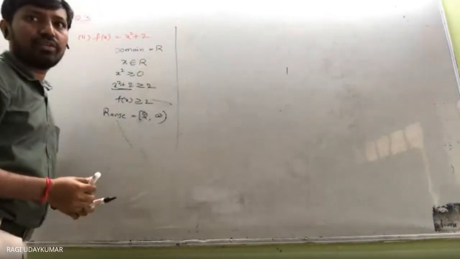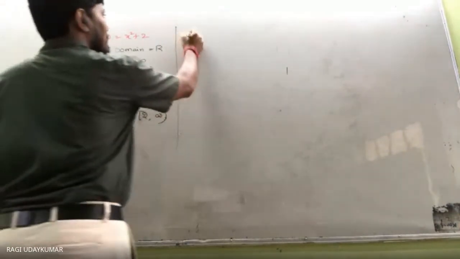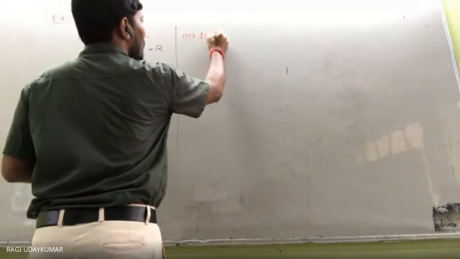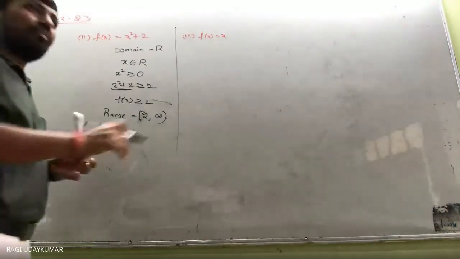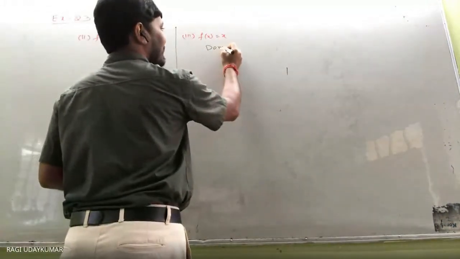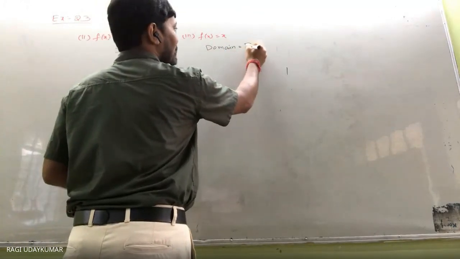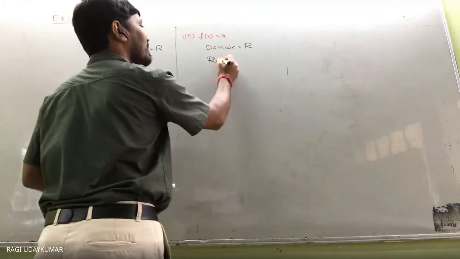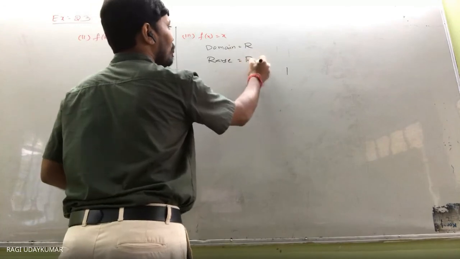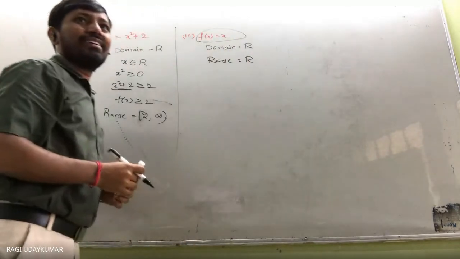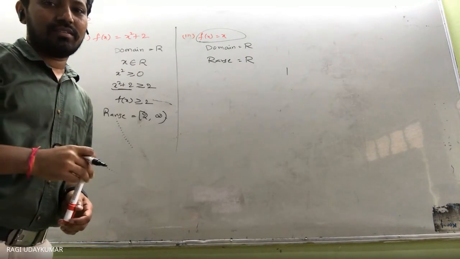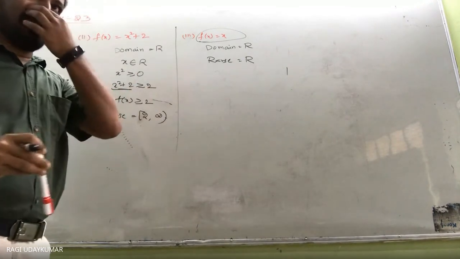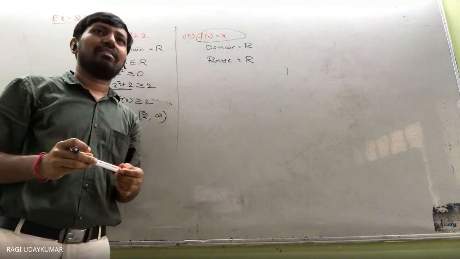Third question is given to you. F of x is equals to x. Domain is real number. Domain is equals to real numbers. Range also same आ जाएगा ना. What is this function called? Yesterday I told. Anyone? What is that function called? Type of the functions में बोला है कल.